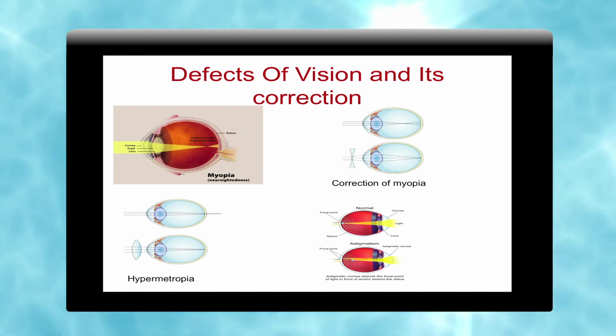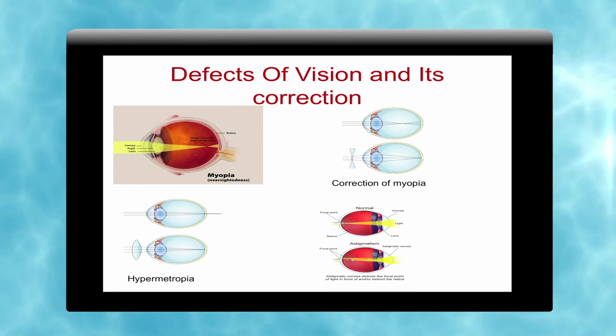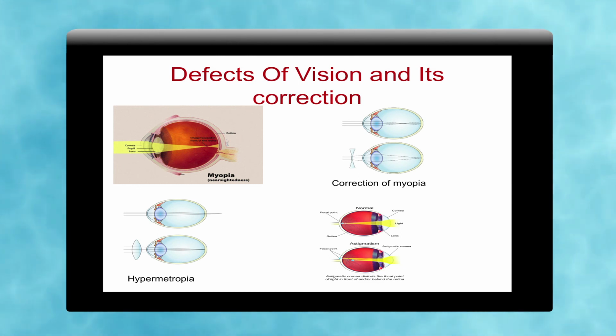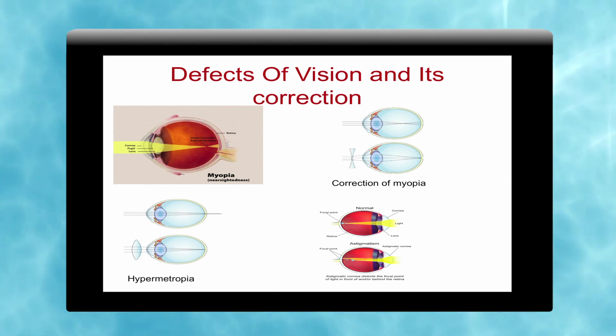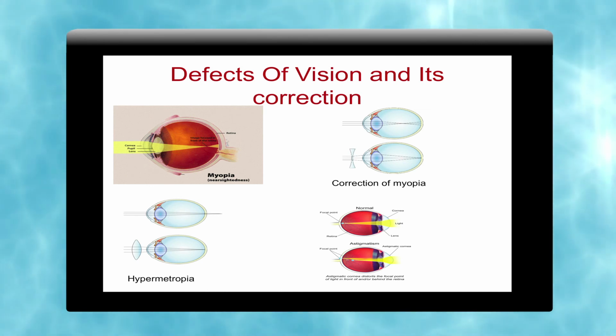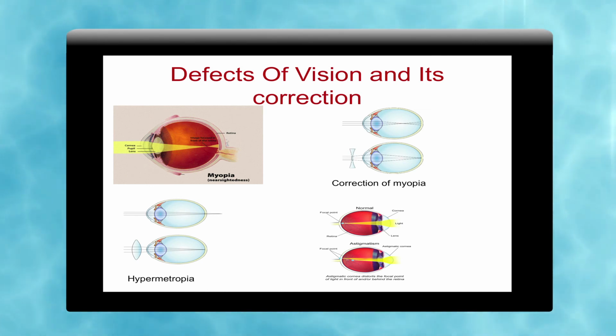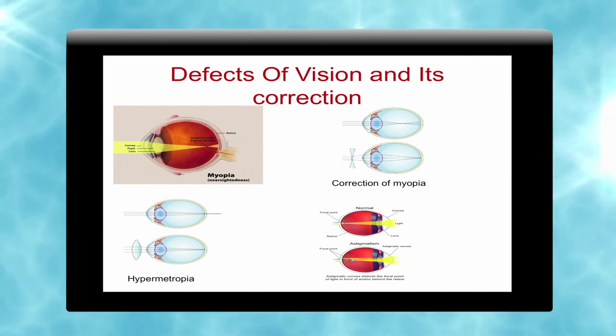For hypermetropia, the image is forming beyond the retina. So, what type of lens do we have to use? We have to use a converging lens. So, we use the convex lens. Now, how does the convex lens help? It forms our image exactly at the retina. Doctors see what type of defects we have, what type of correction we need, and what type of lens we have to make.